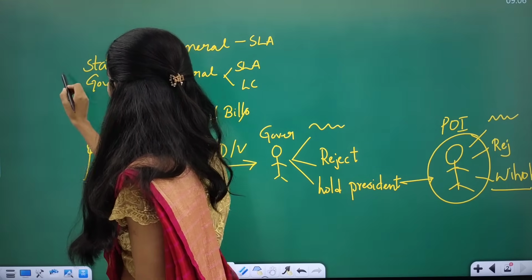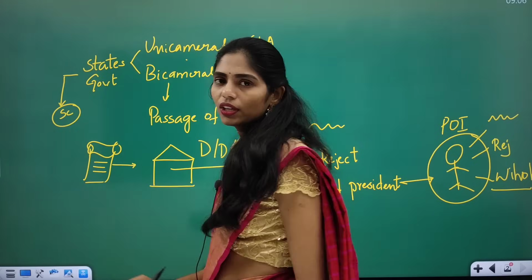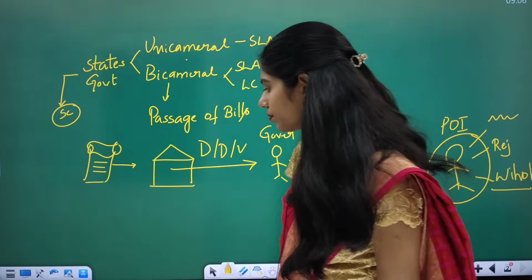The state government filed a petition in the Supreme Court regarding withholding of 4 bills. So this is the background that you have to know.